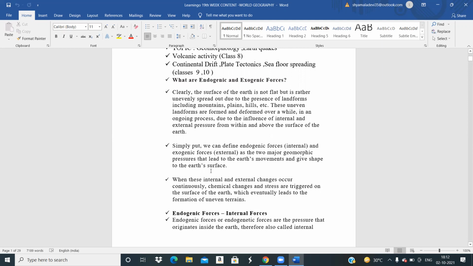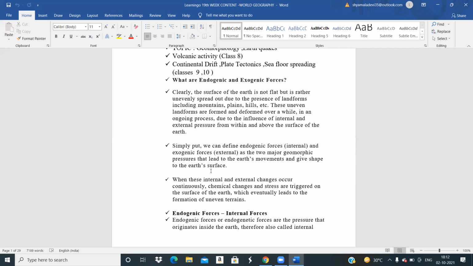So endogenic forces are internal, exogenic forces are external. Why there are movements in the Earth is that the Earth is always constantly moving and floating under the tectonic plates. When these plates are moving or adjusting themselves, that causes something called an earthquake. The tectonic plates keep moving here and there, adjusting themselves, and it leads to earthquakes.